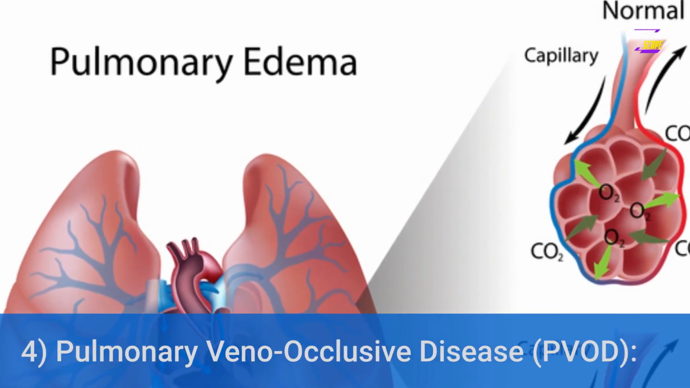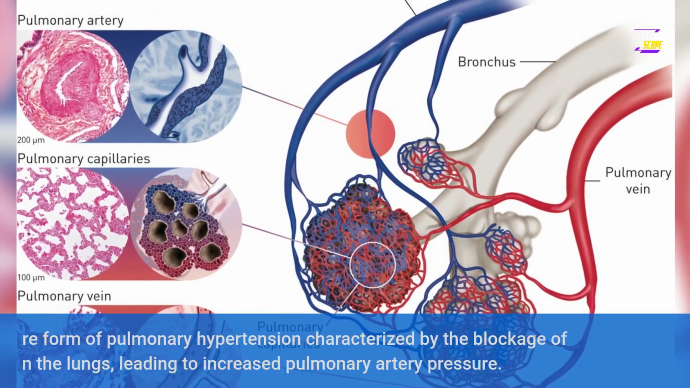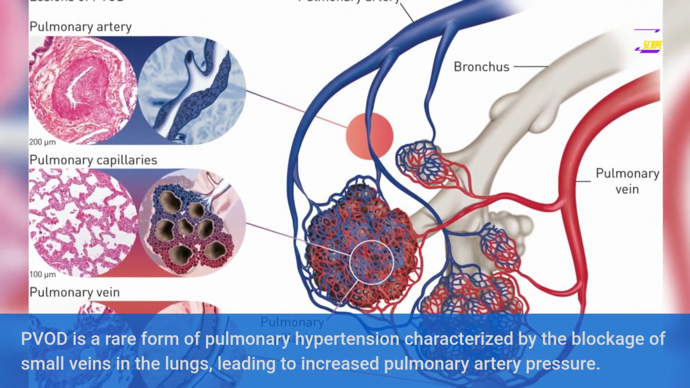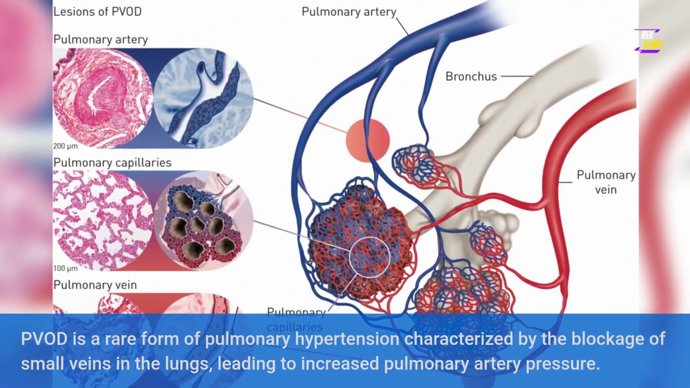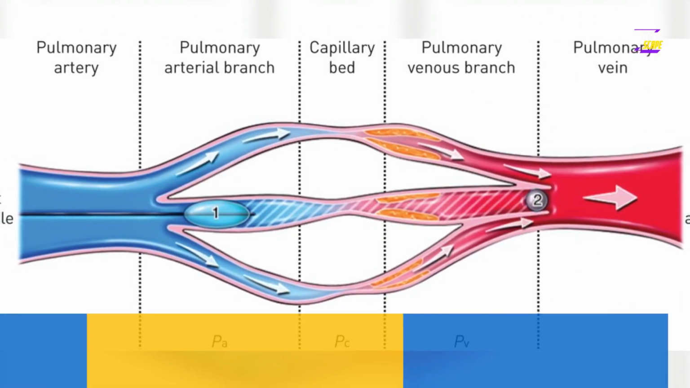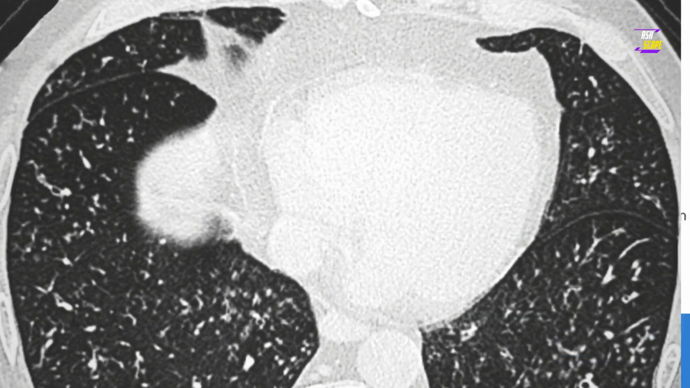4. Pulmonary veno-occlusive disease, PVOD. PVOD is a rare form of pulmonary hypertension characterized by the blockage of small veins in the lungs, leading to increased pulmonary artery pressure. Symptoms include shortness of breath, chest pain, and fatigue.